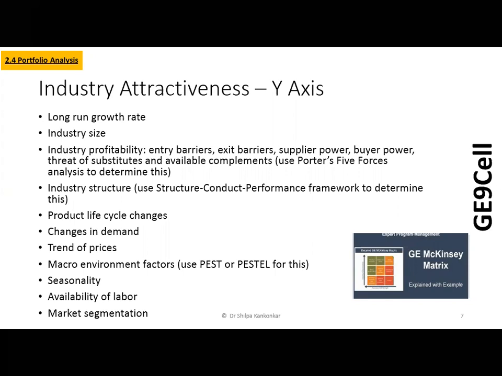Availability of labor could be a reason for industry attractiveness. Demand changes could be one of the factors, like seasonality and ongoing demand. Industry size could be a factor, like the industry size and the number of players in the industry. These are factors because of which you feel your performance is very good. Industry structure can also be the reason for industry attractiveness.